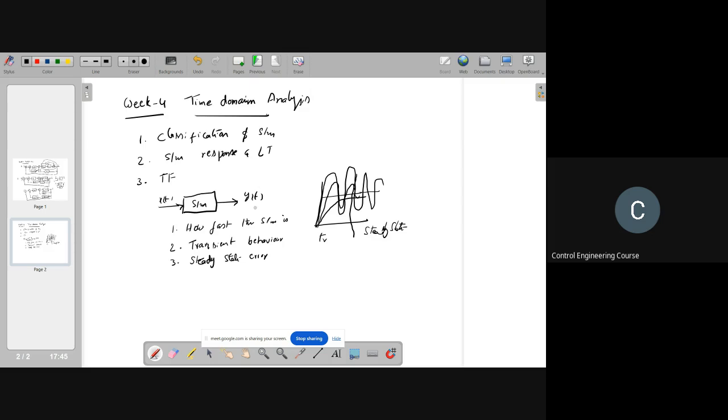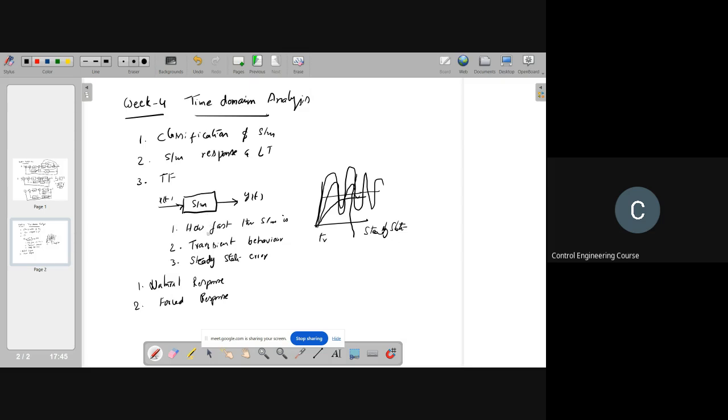You also need to know another thing: the natural response of the system, and the forced response. Usually systems have energy storing elements.